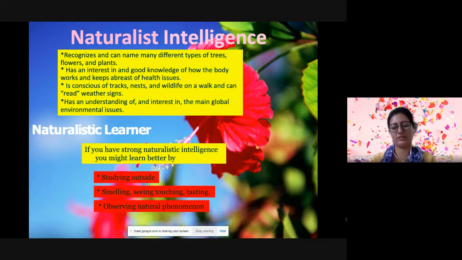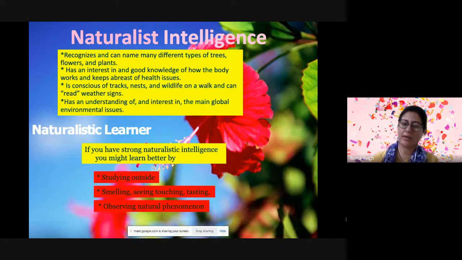So they are very sensitive to the environmental issues, and they just start with themselves and they try to motivate others also. So characteristics for such people is that they are interested in subjects like botany, biology, geology. They can categorize and catalog the information which is presented before them.